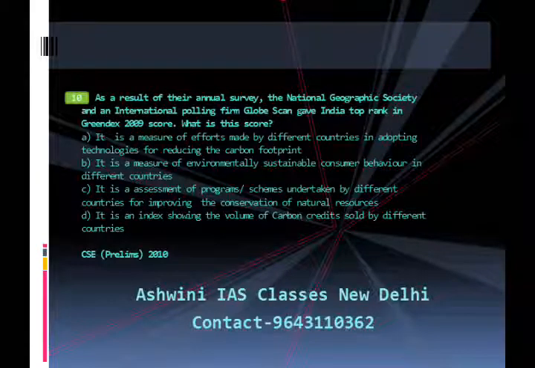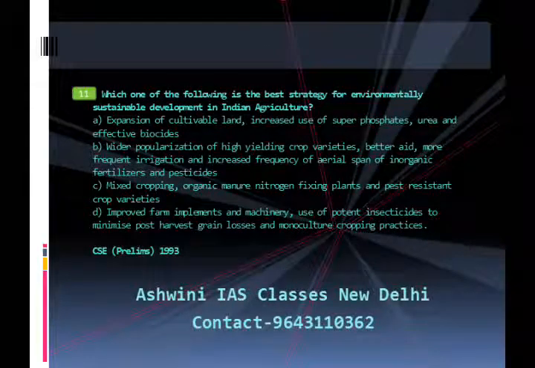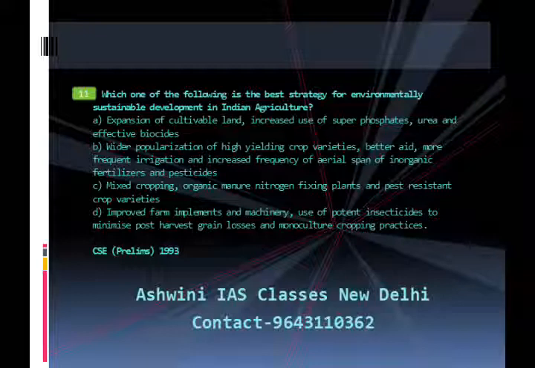Which one of the following is the best strategy for environmentally sustainable development in Indian agriculture? A. Expansion of cultivable land, increased use of superphosphates, urea and effective biocides. B. Wider adoption of high-yielding crop varieties, better seeds, more frequent irrigation and increased frequency of aerial spraying of inorganic fertilizers and pesticides.